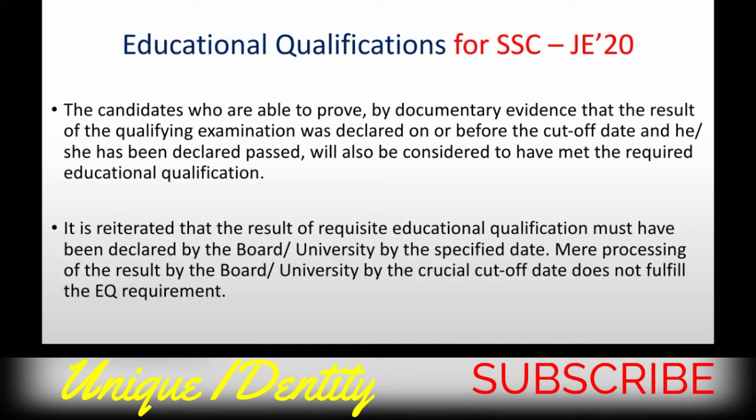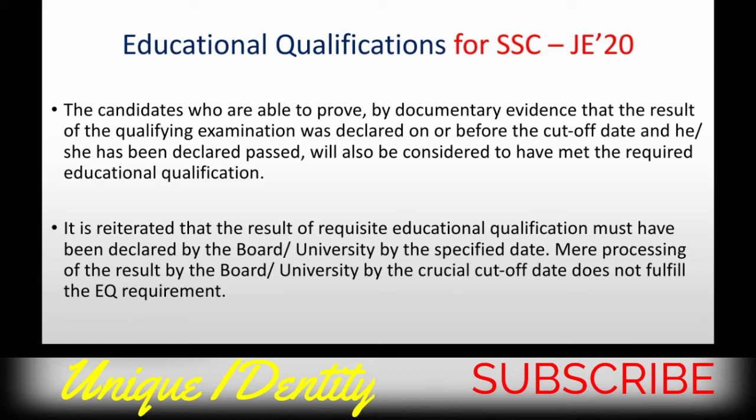It is reiterated that the result of the requisite educational qualification must have been declared by the board or university by the specified date. Okay. So you are applying now. This result should be declared by 30th October because without that result you can't put your percentage of marks. So if you can't put the percentage of marks, your application will be automatically rejected.